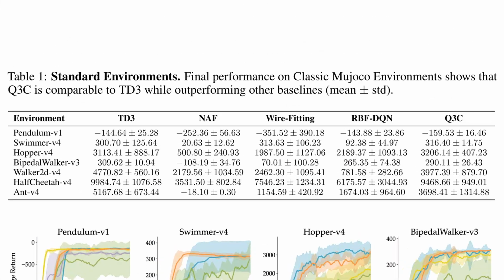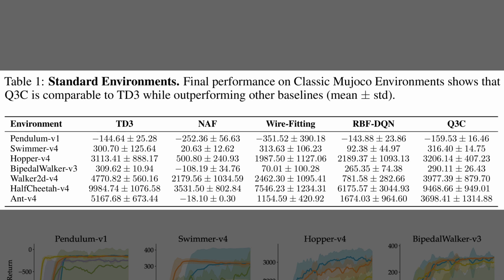So, while Figure 3 summarized learning curves, Table 1 reports final returns on classic MuJoCo tasks. The table shows near parity with TD3 overall, with Q3C around 9,500 on Half-Cheetah versus about 10,000 for TD3. Hopper lands near 3,200 for Q3C, slightly ahead of TD3. NAF, wire fitting, and RBFDQN trail by wide margins, and Ant remains the one case where TD3 leads.